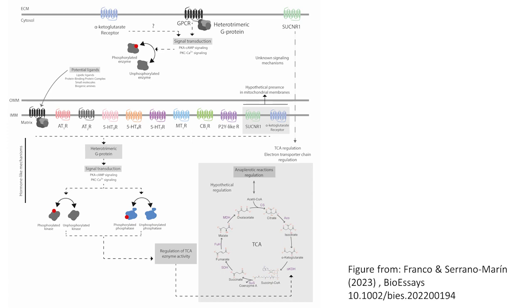One more piece of evidence supporting this hypothesis is that GPCRs have been identified already for two key Krebs cycle intermediates, succinate and alpha-ketoglutarate.